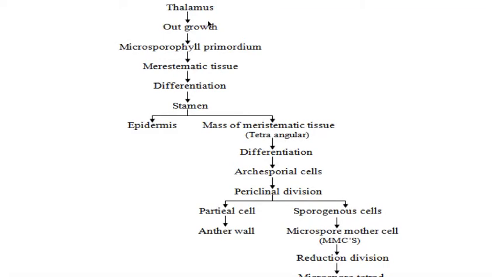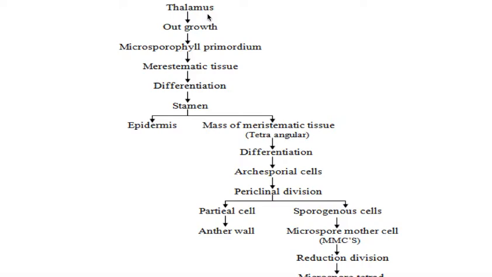Now, this is thalamus. Hope you know what thalamus is. The stalk of the flower is called a pedicel, and on the pedicel you can see one elevated structure that is called the thalamus, which is also called a receptacle. Thalamus is the part of the flower where the rest of the flower parts are present. What are the rest of the flower parts? One, calyx; two, corolla; three, androecium; and the fourth one is gynoecium. All these four parts are present on the thalamus.